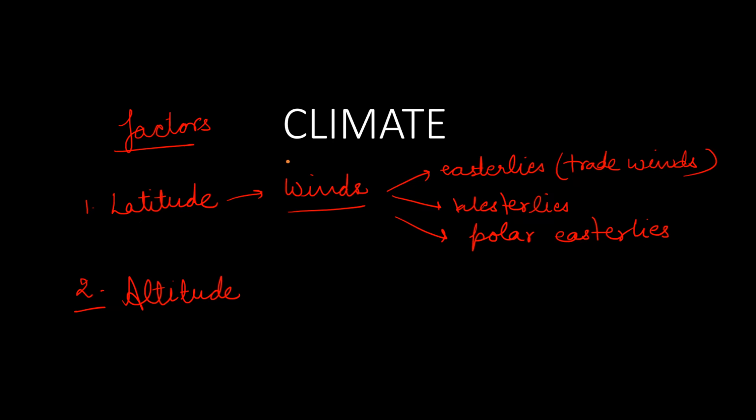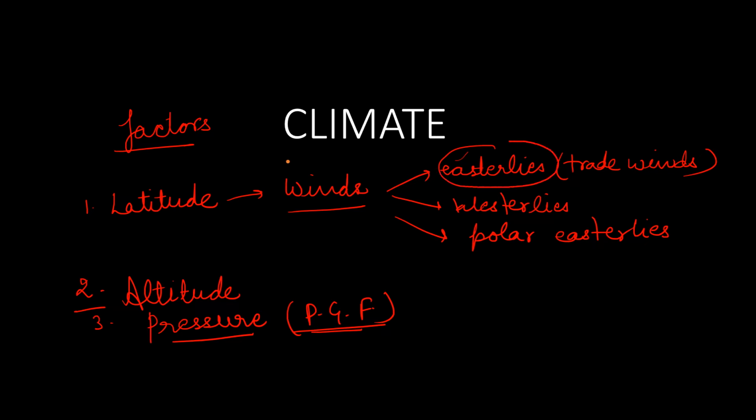The third one we have is pressure system. High pressure and low pressure systems are generated. It means the pressure gradient force. Whenever the pressure gradient force is there, it will lead to some wind system also. Wind flow direction would be decided by the pressure gradient force. The easterlies and westerlies that we were mentioning are determined by the pressure gradient force only.